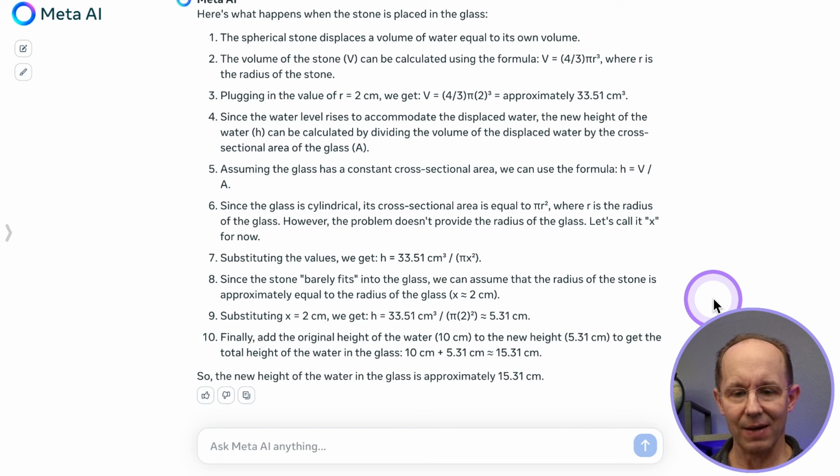In step 9, that's actually incorrect. Pi r squared is not 5.31 centimeters. It's 12.56 centimeters. So if it had gotten that area calculation correct, then it would have solved the problem correctly. The biggest challenge here was recognizing that the radius of the cylinder is equal to the radius of the glass. And it did that. So that was super good. But then it made a mistake on basic arithmetic. So 0 for 4, Llama 3, on complex reasoning. Unfortunately, another fail.